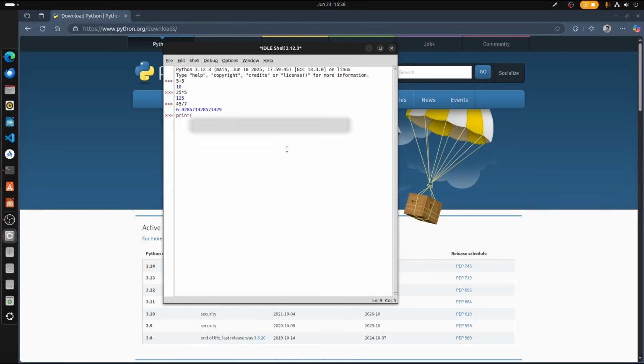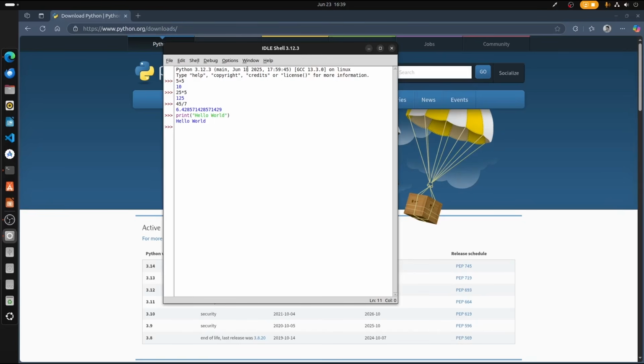For example, let us print hello world in Python. This is how we print hello world in Python. We type print with brackets, and with the quotation mark we can type whatever we want in this, and when you hit enter we can see hello world is printed.